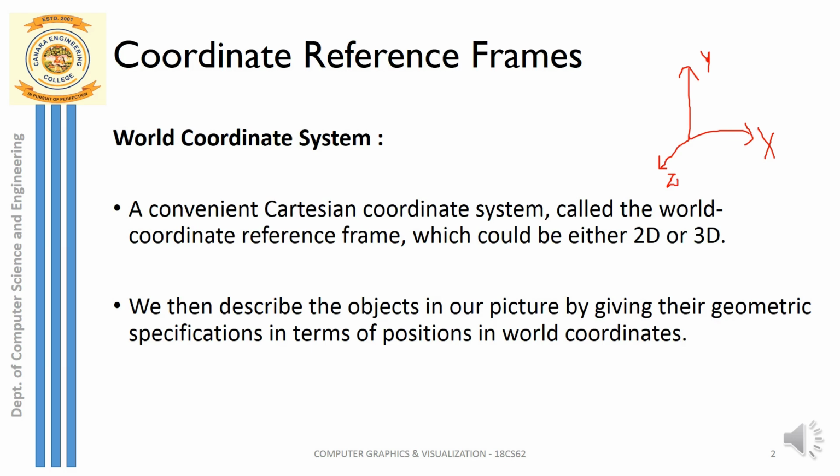So the x-axis, y-axis and z-axis form a 3D coordinate system, and remember, this is the origin that we represent, and the origin is always represented as 0, 0, 0. So we can consider this coordinate system as a frame, a single frame. A frame is nothing but the x-axis, y-axis, z-axis and the origin.